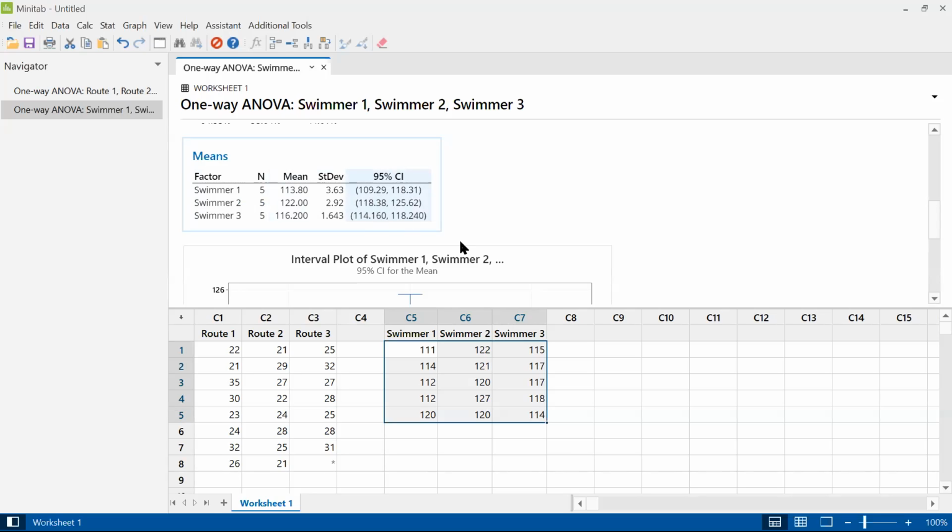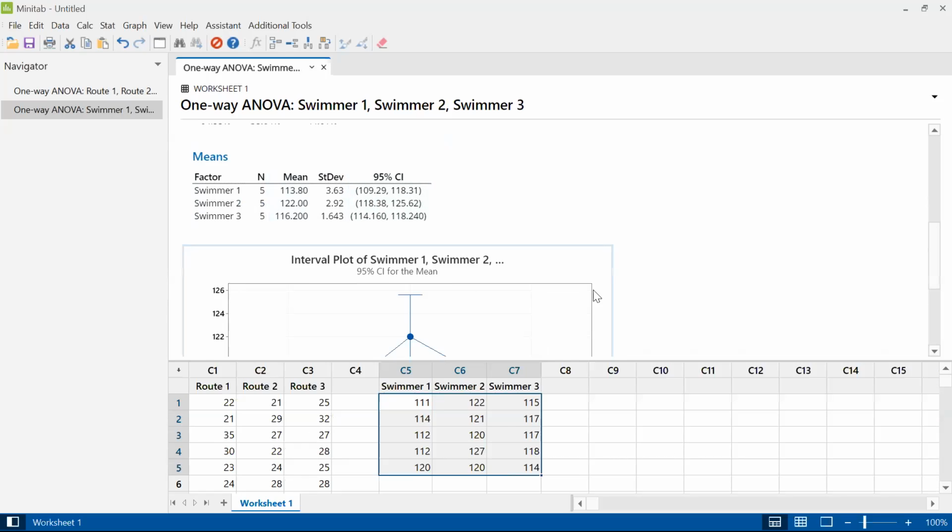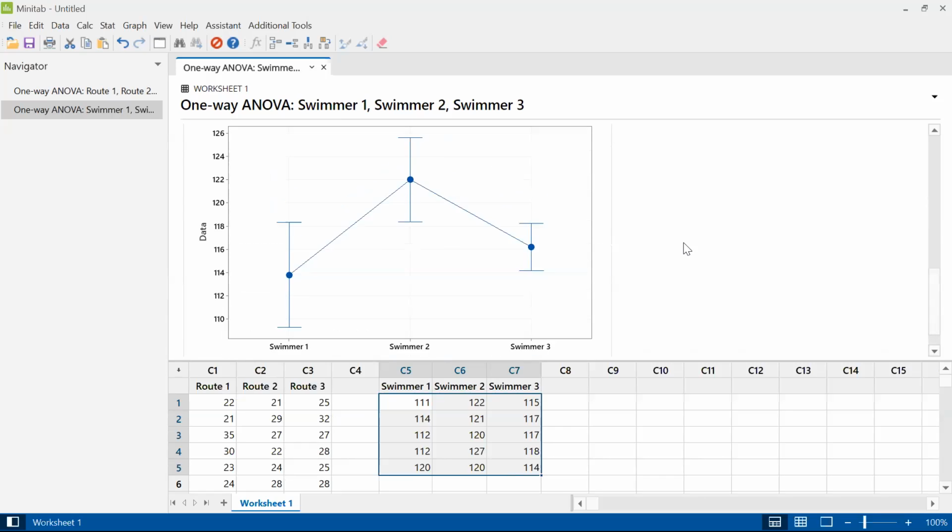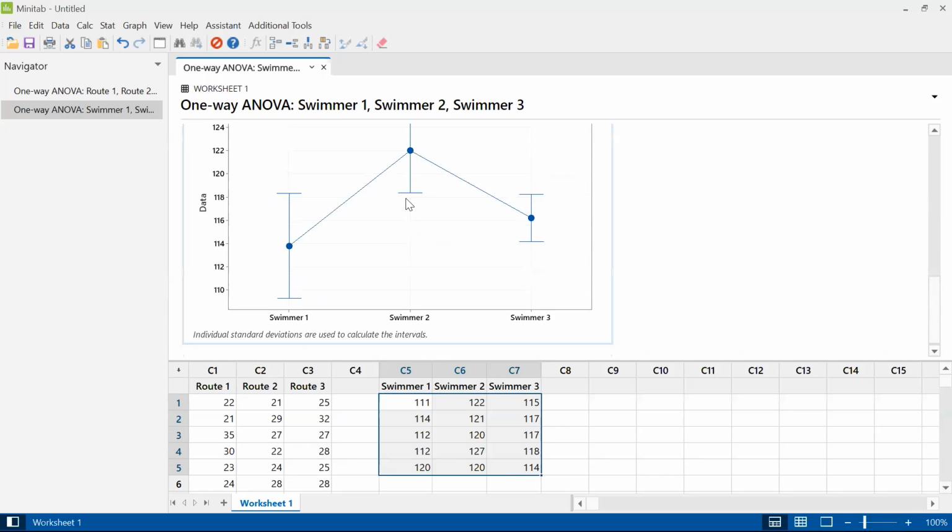But there is actually a fair amount of overlap between swimmer 1 and swimmer 3. So you can see that swimmer 2's bar does not really overlap with 1 and 3. So 1 and 3 overlap with each other. It's possible that they have the same mean, but swimmer 2 is totally out of it.